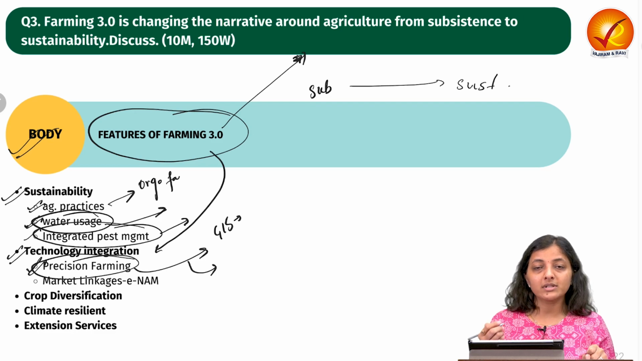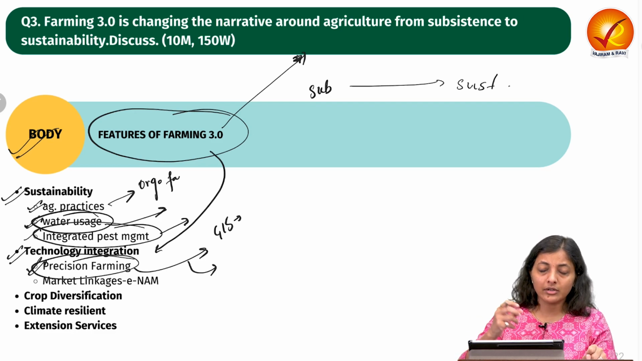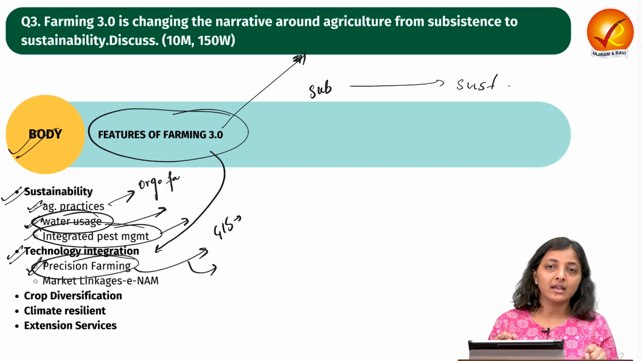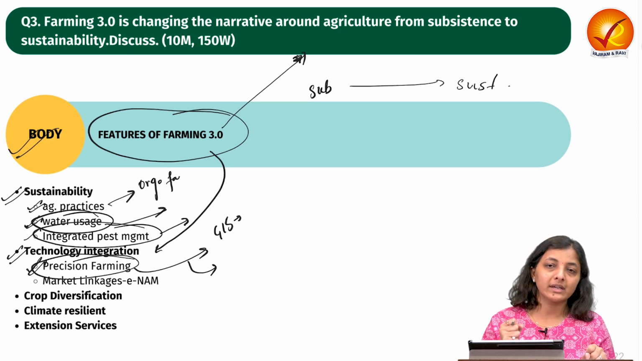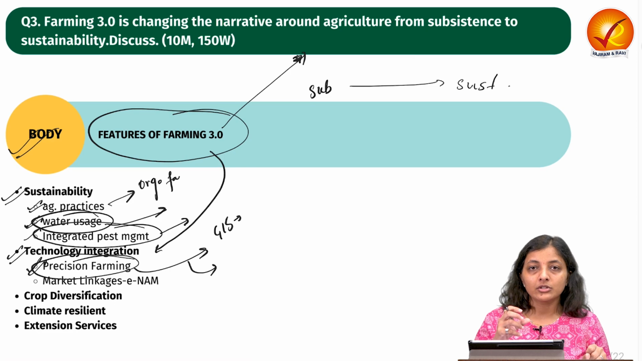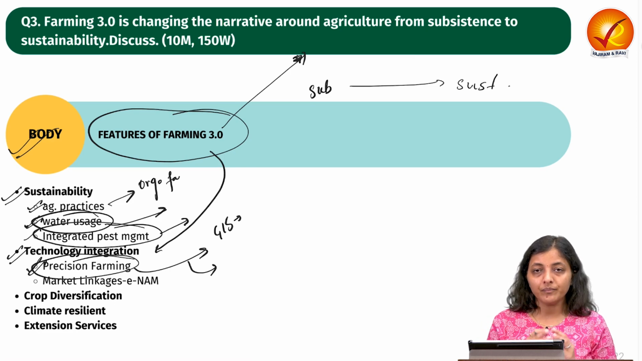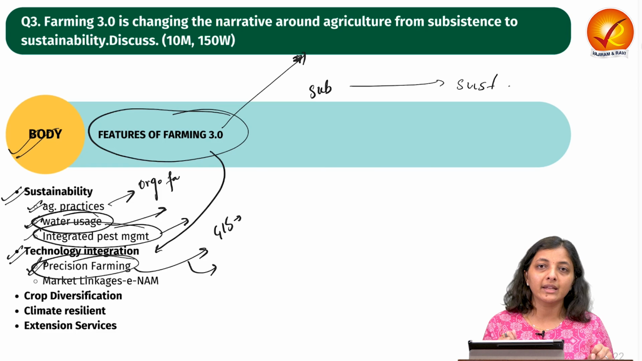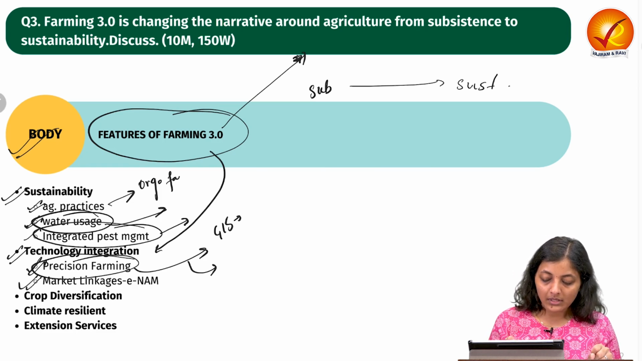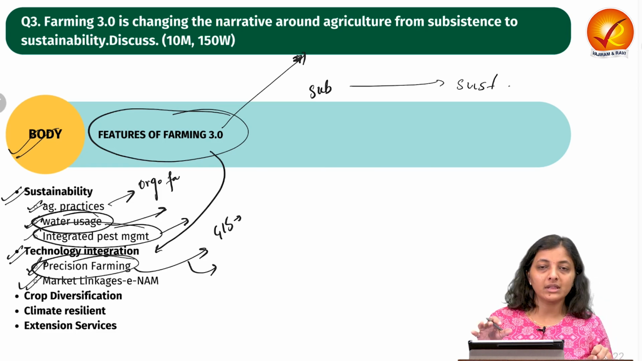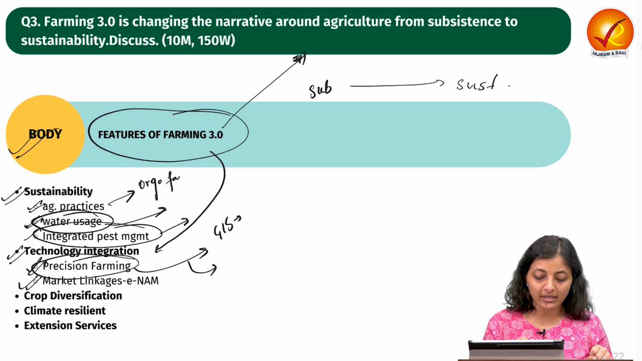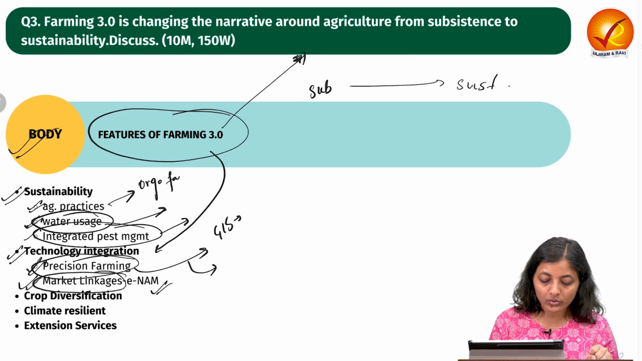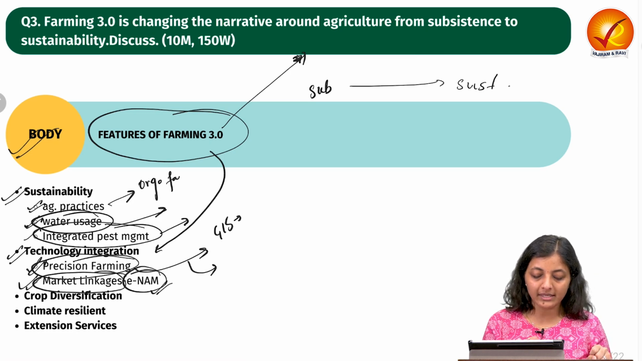Remote sensors are also there for irrigation facilities. They check the soil moisture, the crop's requirement for water, or the weather. According to all this data, these sensors do the irrigation. Then technological integration in all aspects, with respect to forward and backward linkages, will also boost market linkages via eNAM.